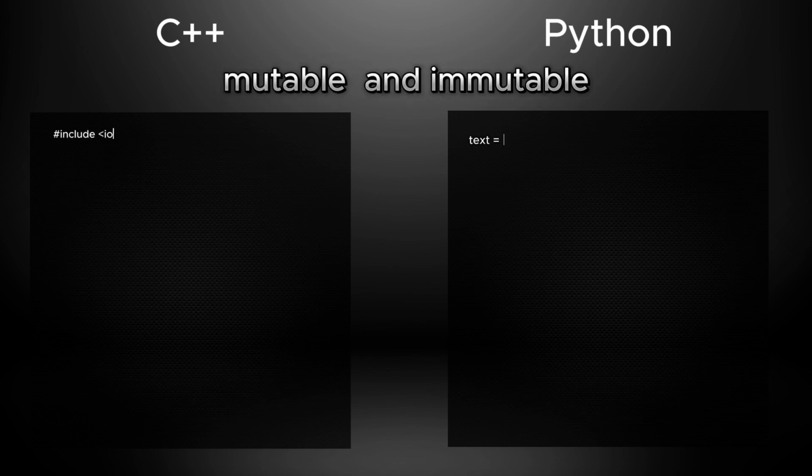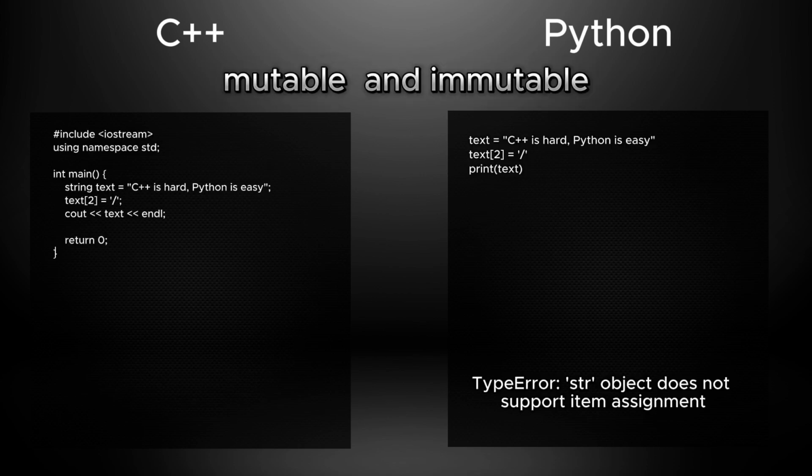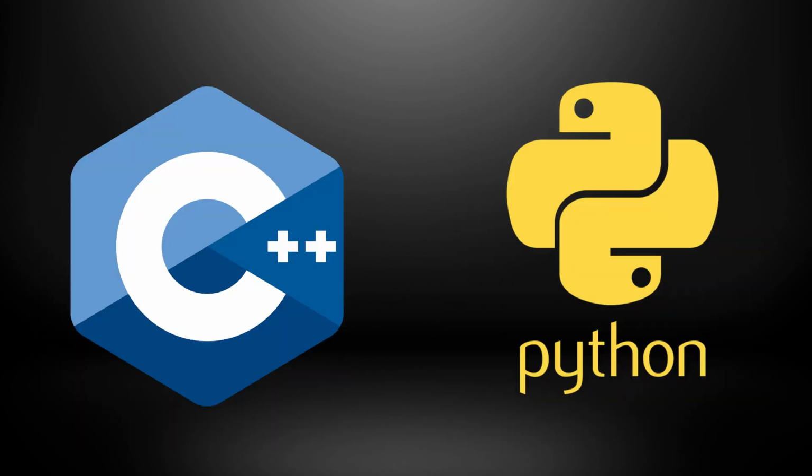Mutable and immutable. Python strings are immutable, they cannot be modified in place. C++ strings are mutable, they can be modified. In conclusion, Python is very simple with straightforward helper functions, while C++ is more complex and some of its functions are harder to work with.